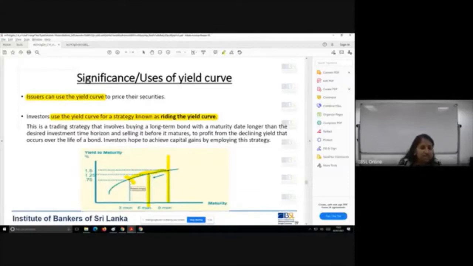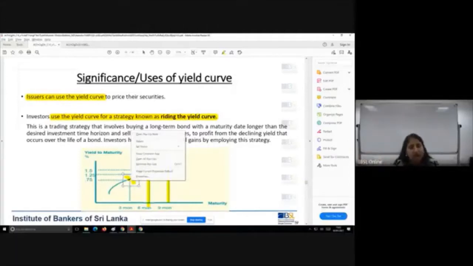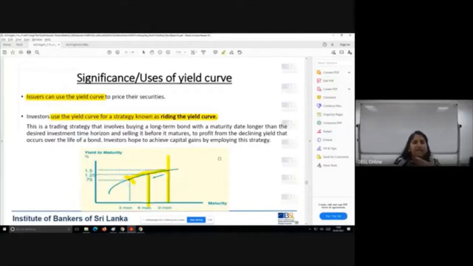Your interest rate is low, which means price is high. And therefore, you will end up with a capital gain or higher price. So this is what is called the riding the yield curve strategy. I hope it's clear for you.